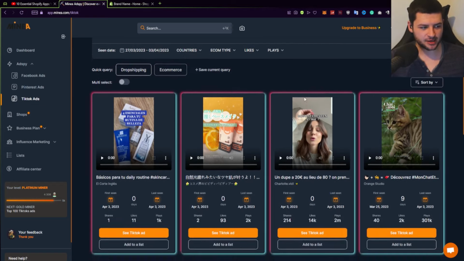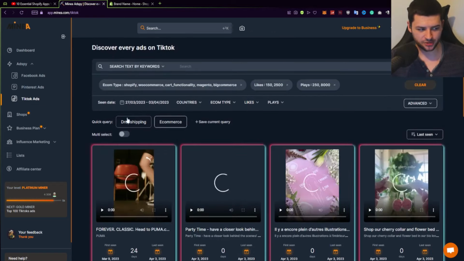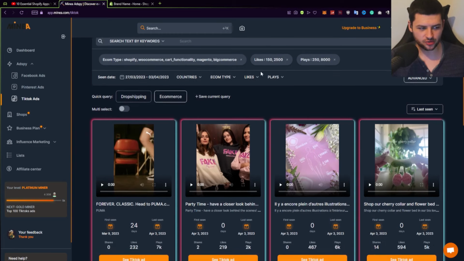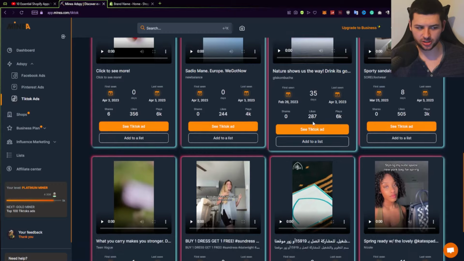So now with Miner, we can see a few different products. We can sort by dropshipping by clicking on dropshipping. This will show us dropship products. We can also use different filters like the amount of likes. We can sort it by the amount of likes, plays. There's a lot of different filters we can use, and we can take a look at some of these videos,